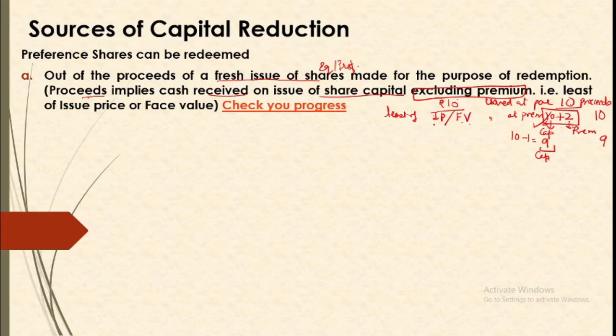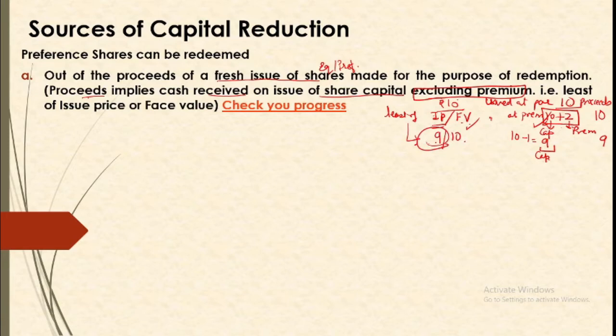Because when you have a higher issue price, that is premium, then you will be considering face value or par value as proceeds, because premium is taken separately. And when you issue shares at discount, then your issue price is going to be lesser than the par value, so this will be your proceeds, because discount is not received, so it won't be a part of proceeds.